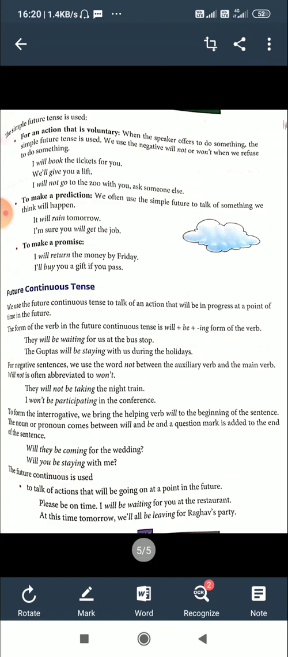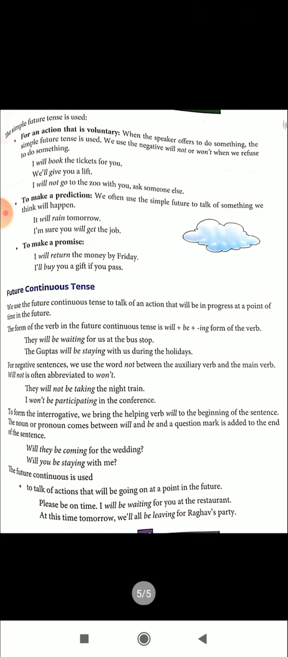Now, for negative, we use the word not between the auxiliary verb, that is will or shall, and the main verb. Will not is shortened to won't. They will not be taking the night train. That will be contracted: they won't be taking the night train. I won't be participating in the conference. So, I will not be participating in the conference is contracted in this way.